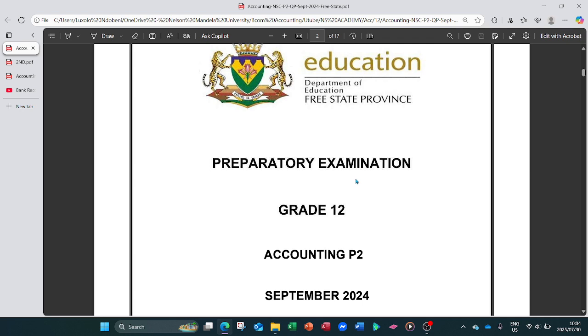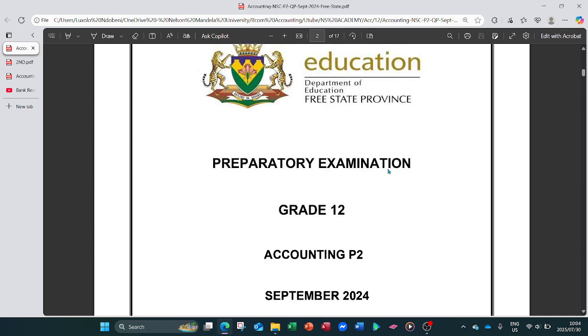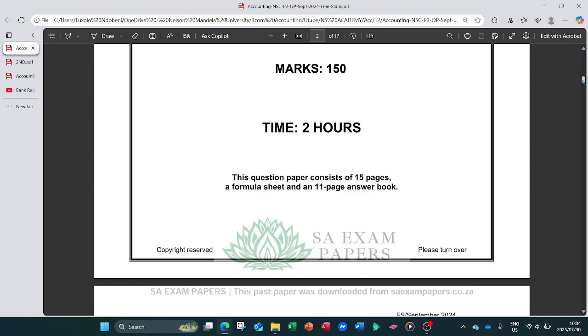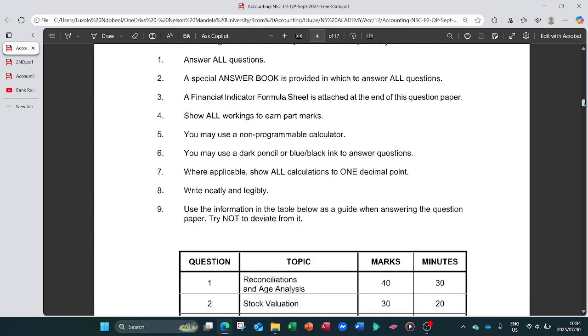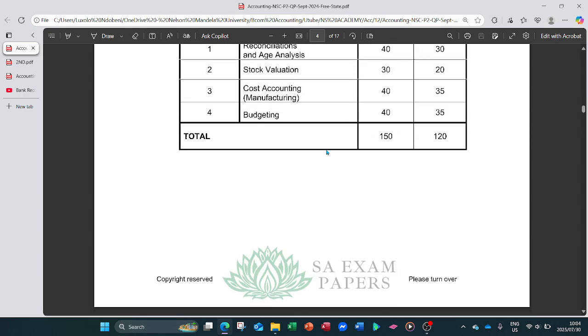We have the preparation for examination, the trial 2025. This is the preparation for the trial exam 2024 from Free State Province, Accounting Paper 2. This was the preparation, not the final trial that was written last year. In today's video, I will be doing Question 1 of this question paper, which focuses on the bank reconciliation statement and age analysis.